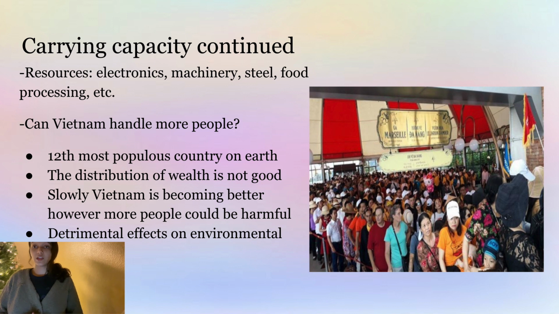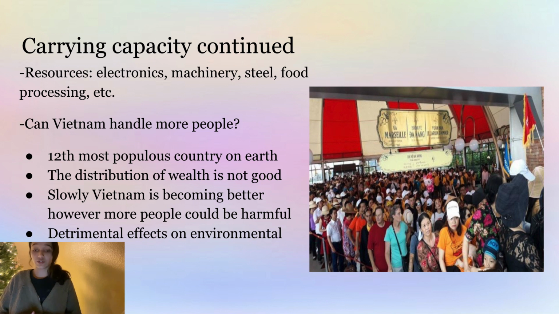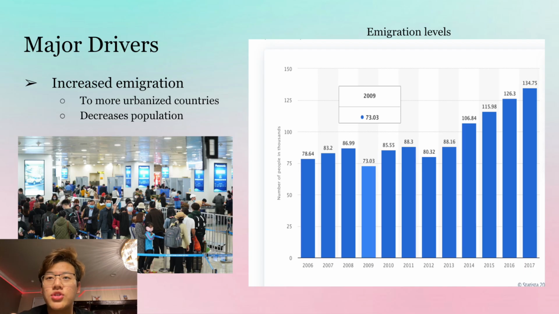So the question is whether or not Vietnam can handle more people, and I would say no, because it is the 12th most populous country on earth. The distribution of wealth is not good, so some people will lead a poor quality of life. Slowly, Vietnam is becoming better, but adding more people could be detrimental to the environment, so we should consider those factors. Vietnam's major drivers for population change include emigration.